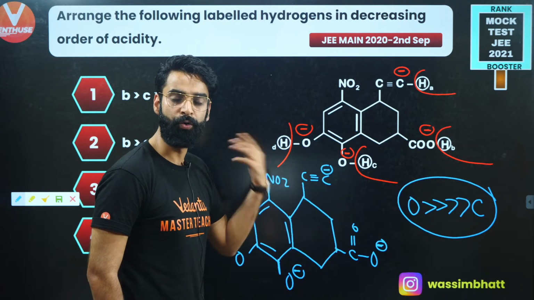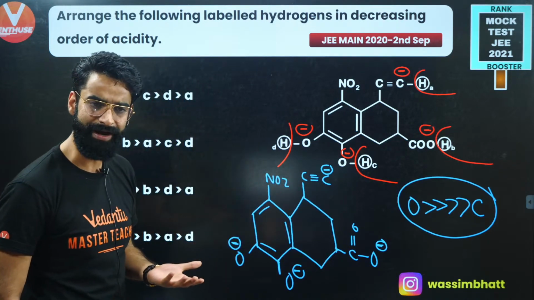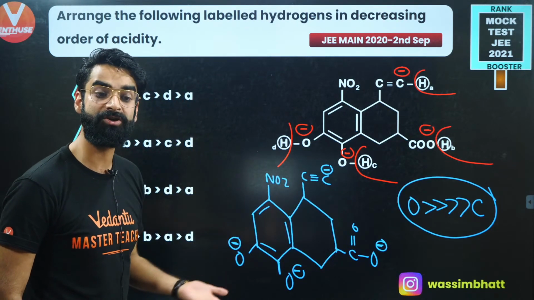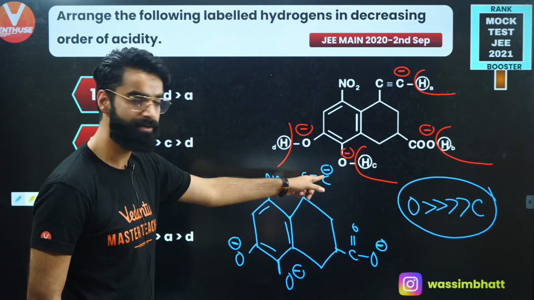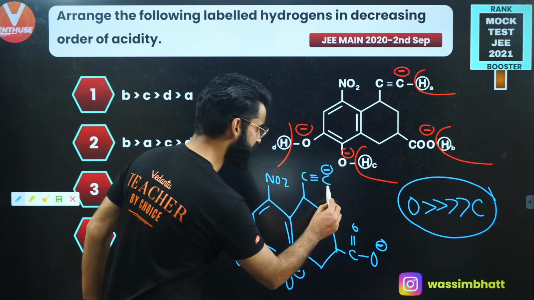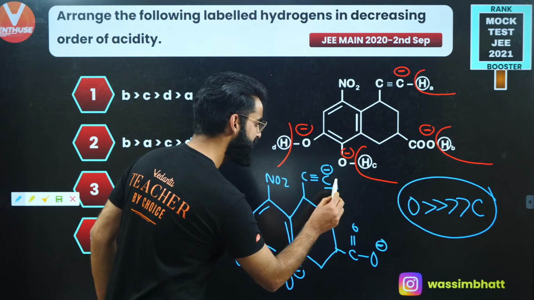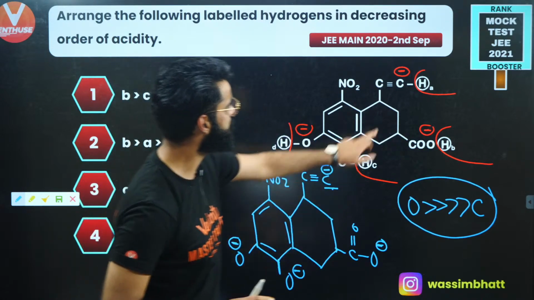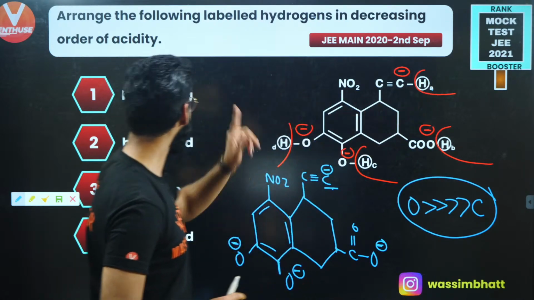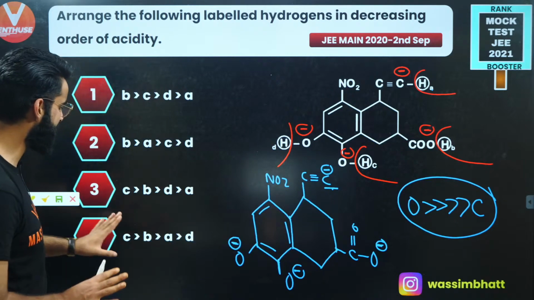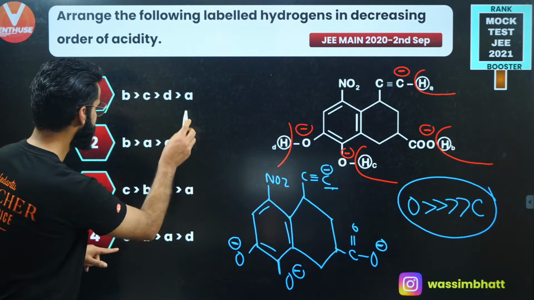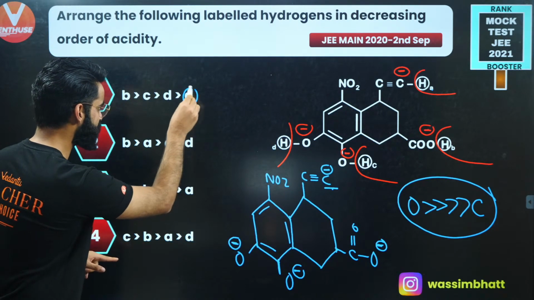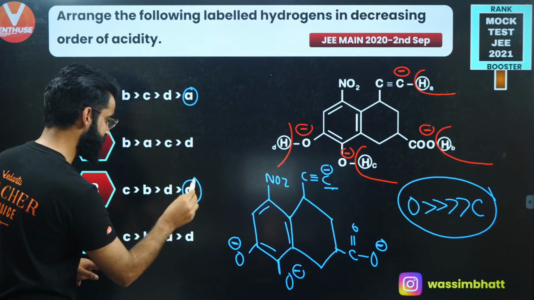Since oxygen has more negative charge carrying capacity, the stability of negative charge on oxygen will be absolutely more than that of carbon. So the hydrogen attached to this carbon, which is A, is going to be least acidic. A hydrogen is least acidic over here, and over here as well.